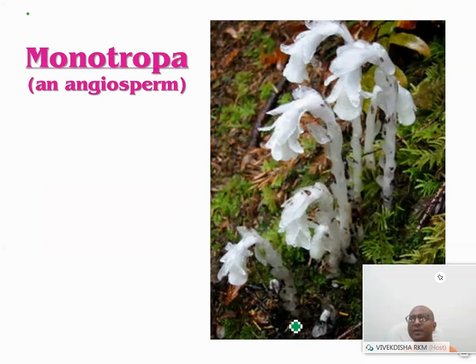Generally plants have autotrophic nutrition, which is why we also talked earlier about insectivorous plants. Here is one that is saprotrophic. By rotting things, they can draw nourishment. Monotropa is an angiosperm, and very beautiful flowers come up. Now